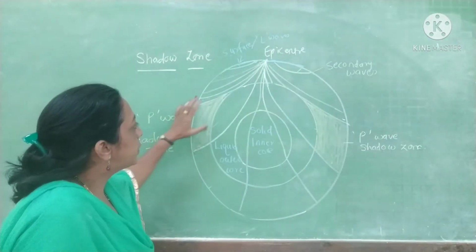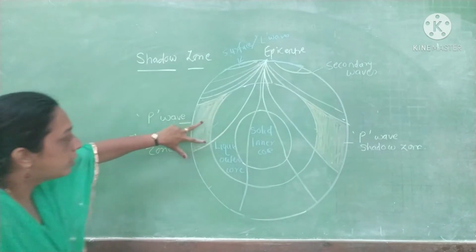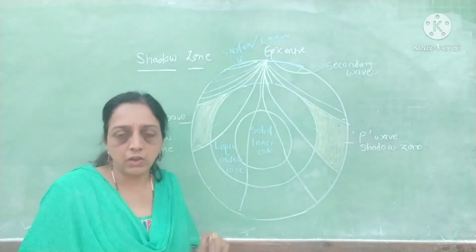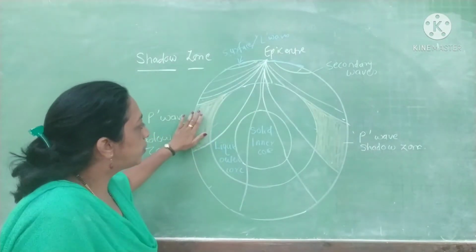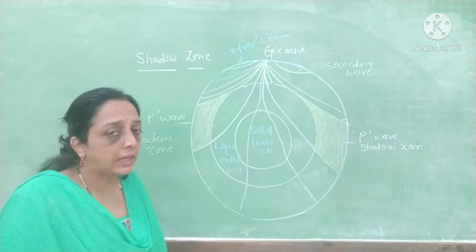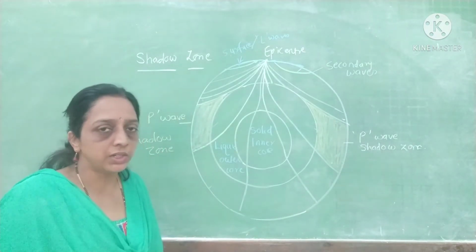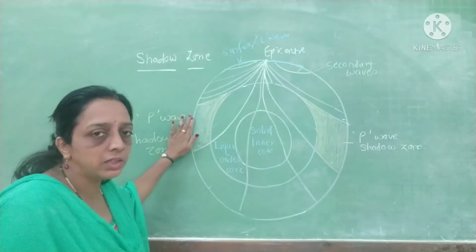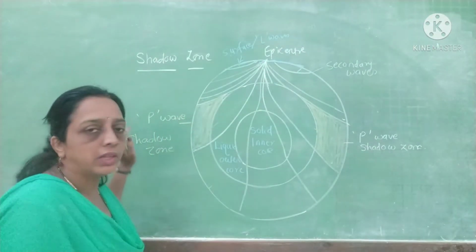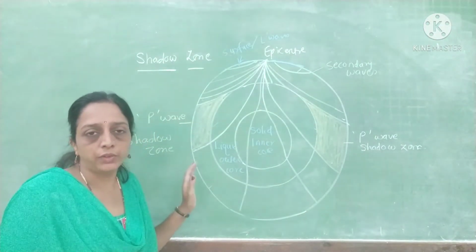Now, the zone between two primary waves in the mantle or crust is an area where no waves enter. In this area we see no wave.